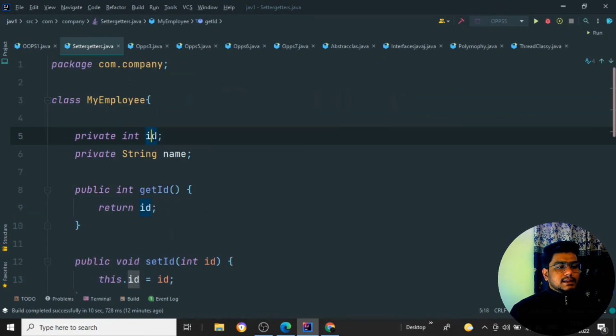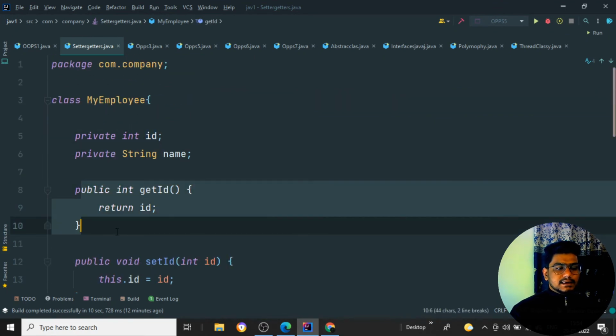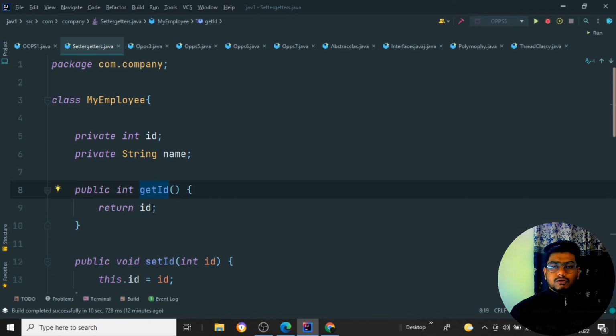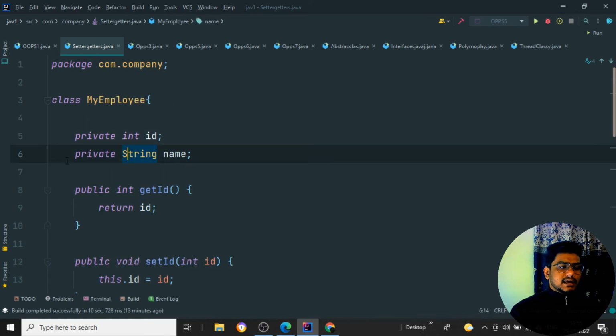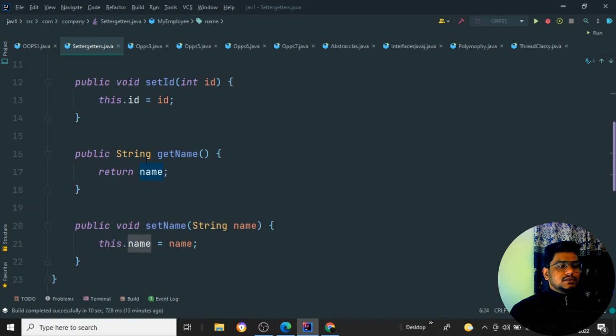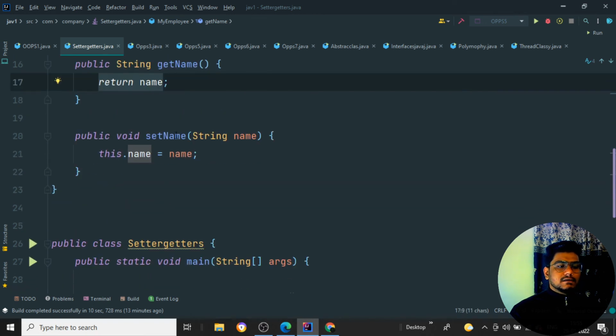For the particular ID, it has created a getter. So getID has been created automatically. What it means is it will return the ID, and it has created one more method, that is setID, which takes an ID as an attribute and is going to set the particular ID value. The same is done for the private integer value, that is ID. Next, the private string value, that is name. For the name also it does the same thing. Whenever you call the method getName, it is going to return the name. Whenever you call the function setName with the parameter, it is just going to set the particular value. So this is how the setters work.